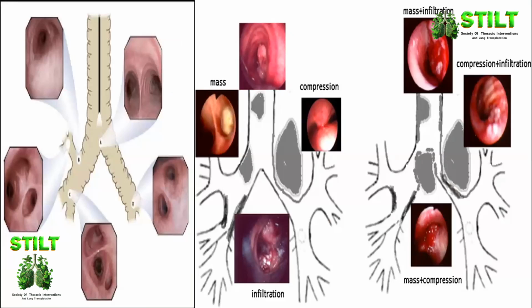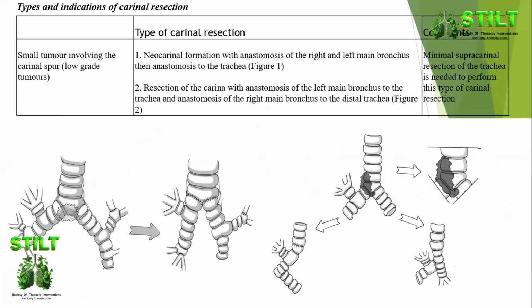Invasion of the carina. This is something that we have a great interest in, which is central airway tumors and airway reconstruction. So patients who've got T4 disease because of carinal invasion, they can be operated upon, again, with two conditions, and I'll show you the evidence for that. You can get an R0, there's no nodal involvement. You can go for upfront surgery.